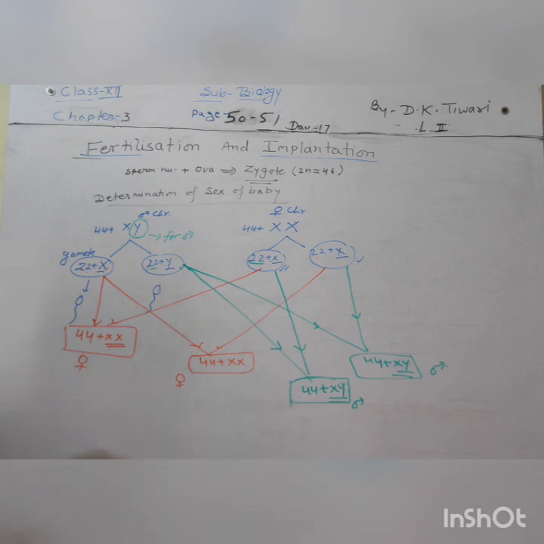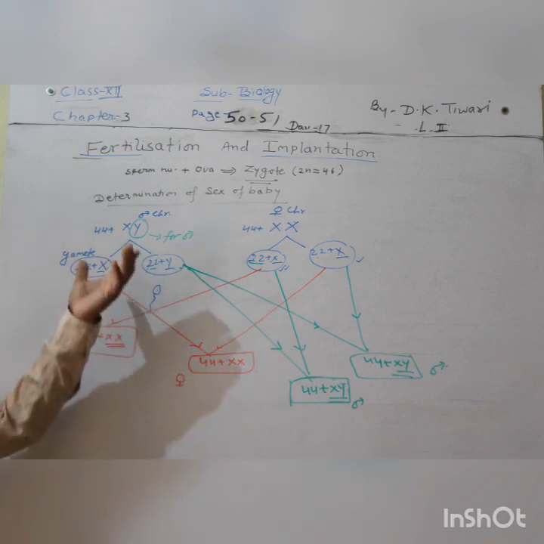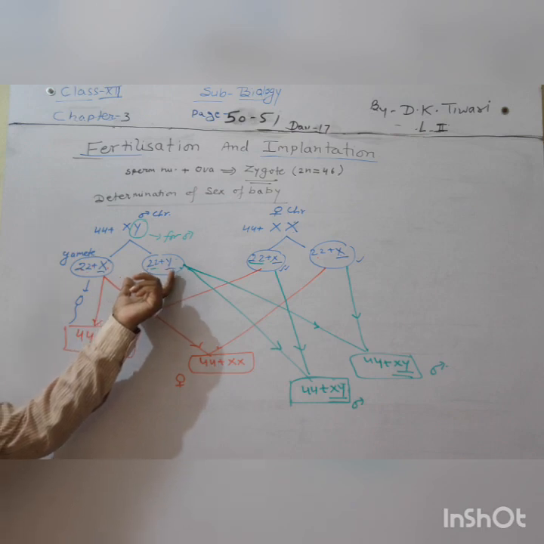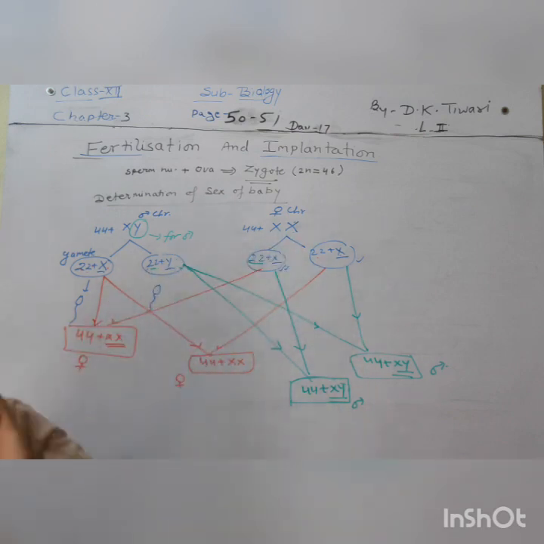So you will have to remember that females are never ever responsible for the birth of a male baby, because the male baby can be produced only when the male gamete has the Y chromosome, and this Y chromosome is always absent in female gamete. So that is all for the determination of sex. Now after that we will see the next topic, that is cleavage, means post fertilization events.